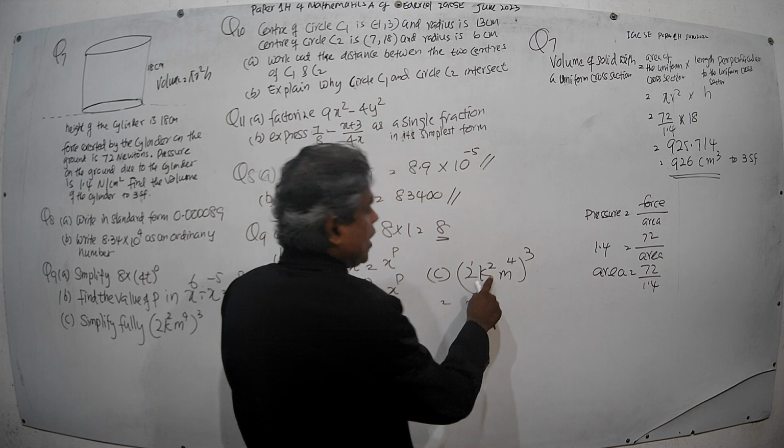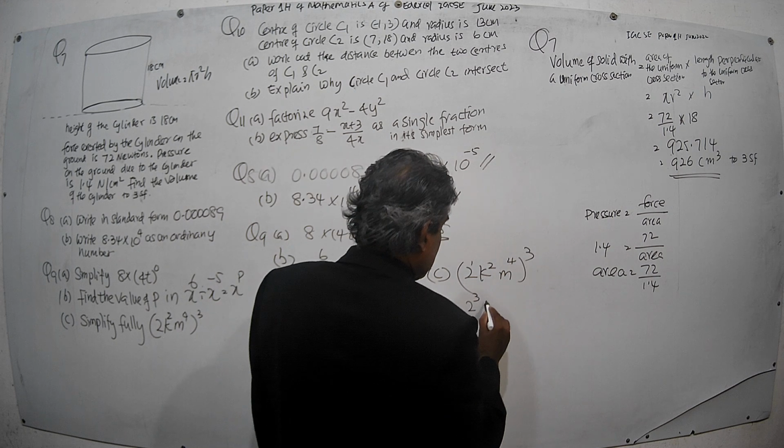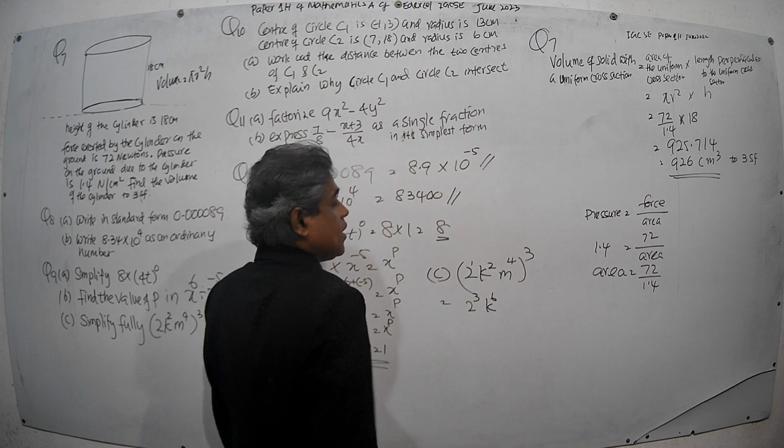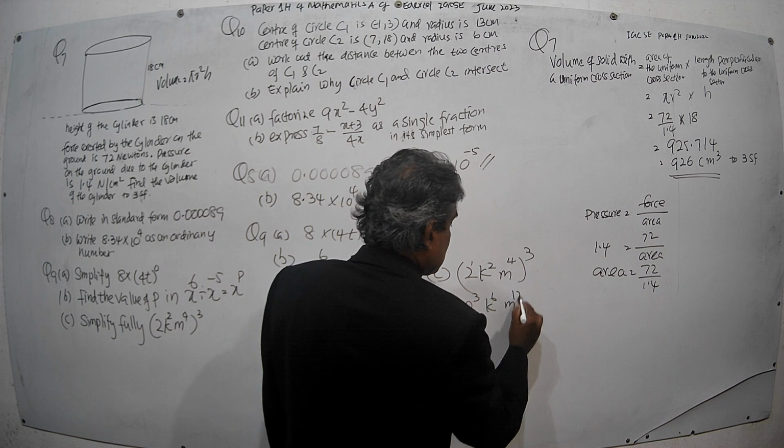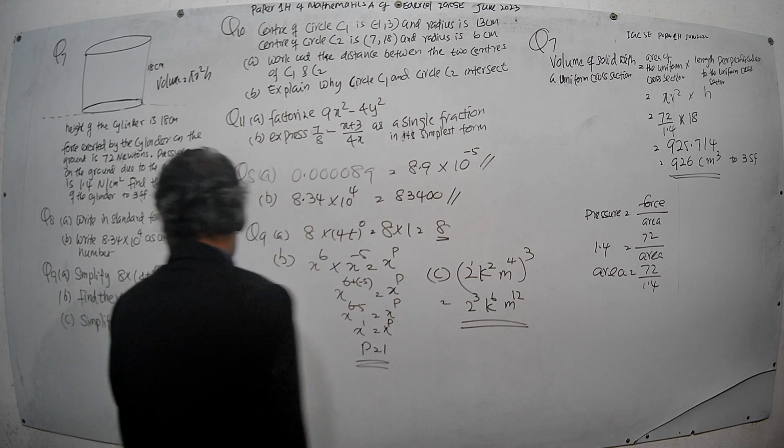Then the power of k is 2. 2 times 3 is 6, so k to the power 6. Then the power of m is 4, 4 times 3 is 12, so m to the power 12. This is the answer. Okay, that's all.